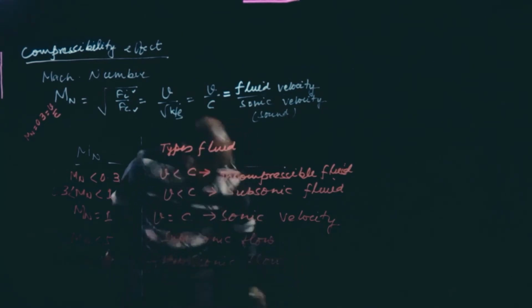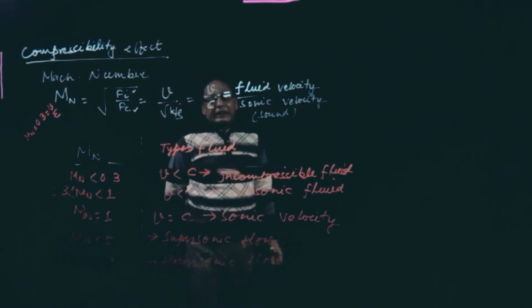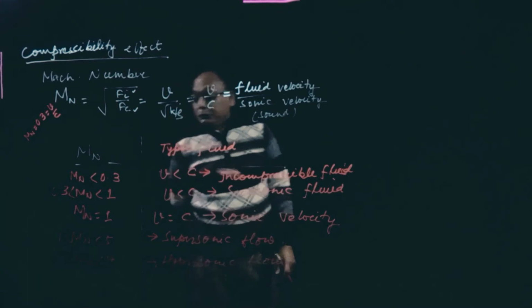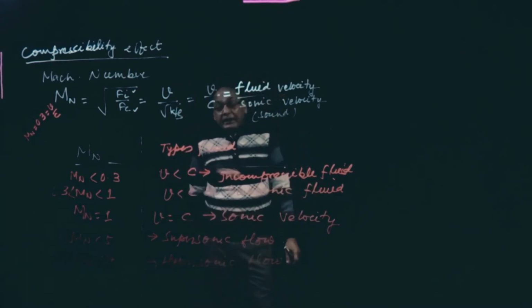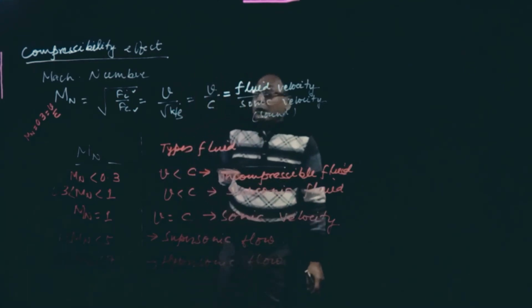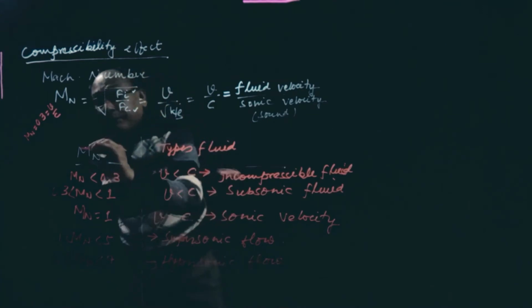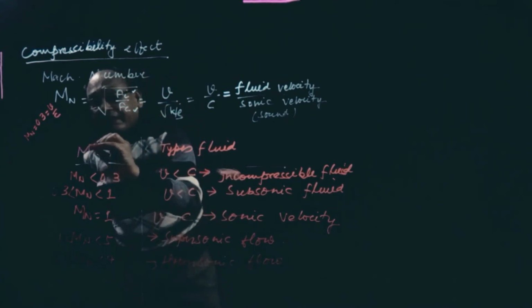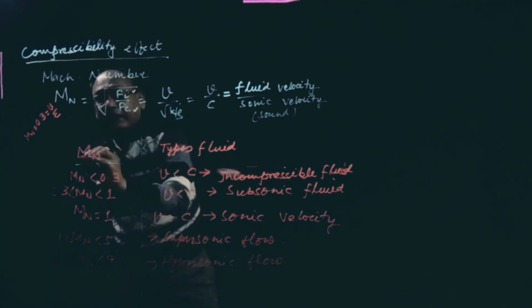This will be applicable for missiles, rocket launching, spacecrafts. You might have heard about supersonic speed, hypersonic speed. All these words are related with the Mach number only. You might be getting this news also, that it has Mach number 1 or 2 or 3 or 4, something like that.